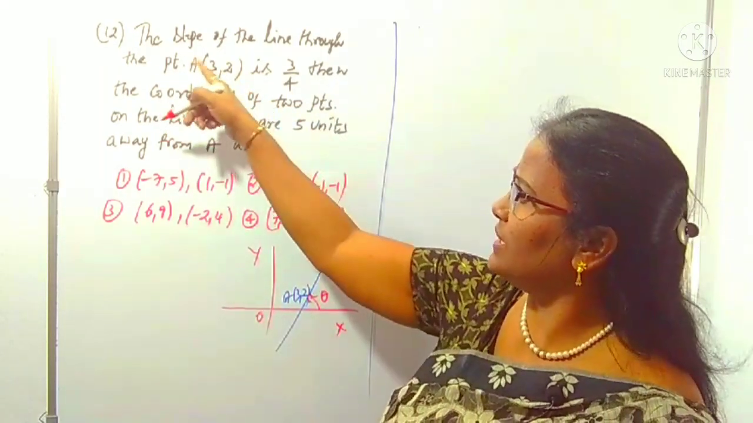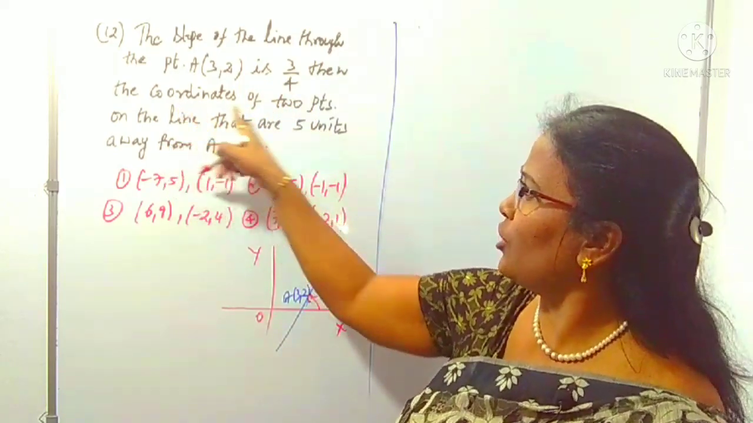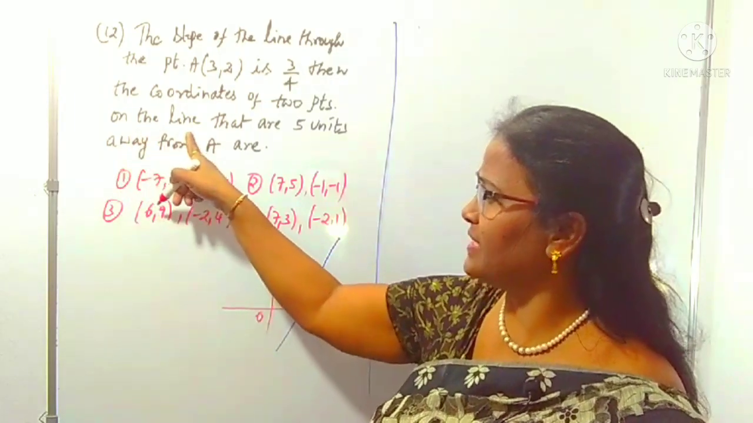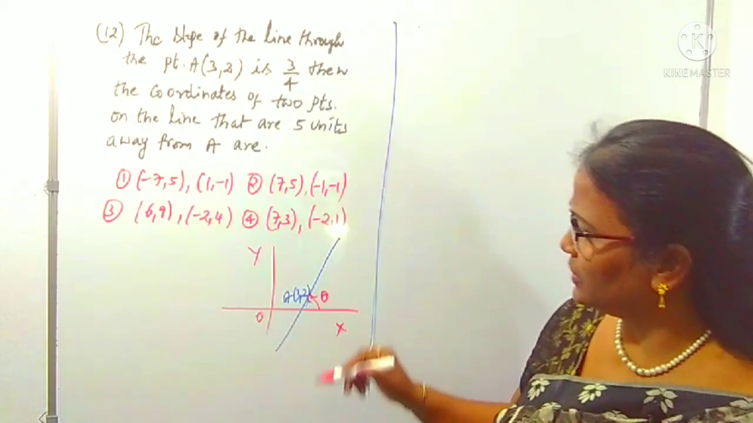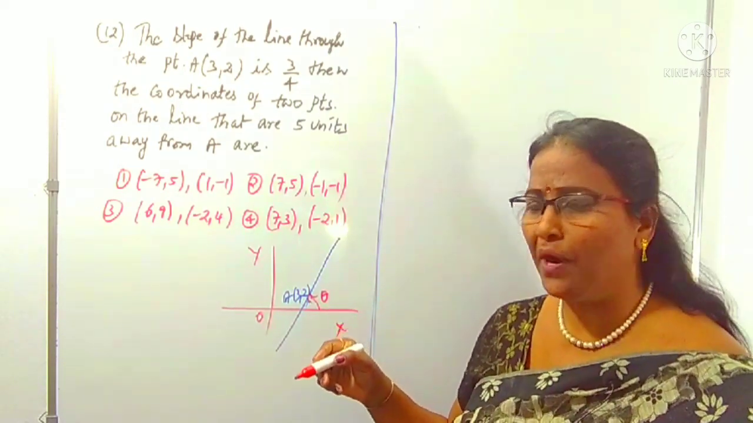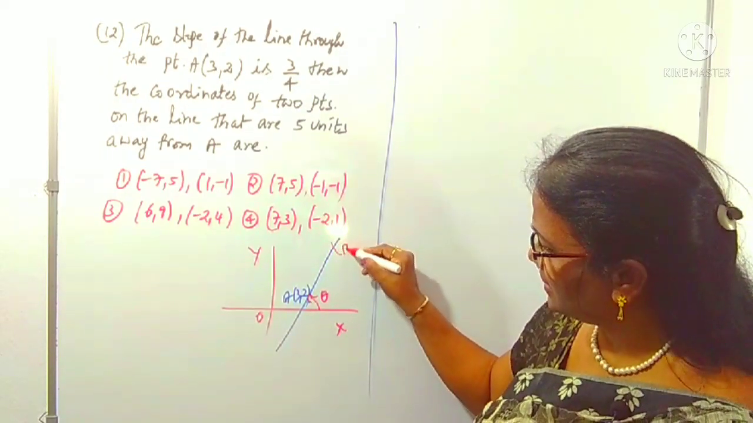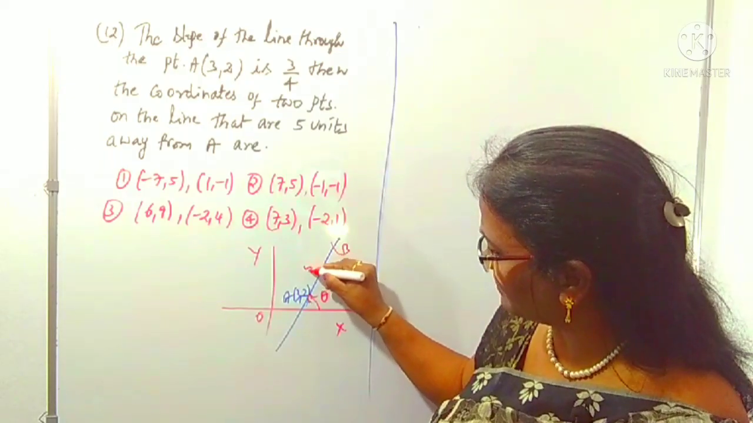The first sentence is over: the line passes through the point, and 3 by 4 is the slope. We want the coordinates of 2 points on this line that are 5 units away from A. So we have to find the coordinates of 2 points which are 5 units away from A. Suppose I take B as a point which is 5 away from A.